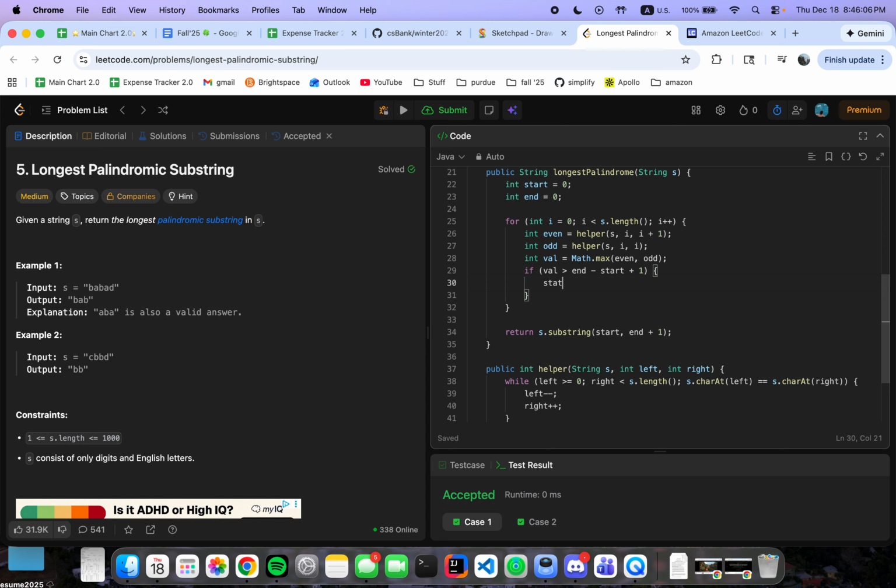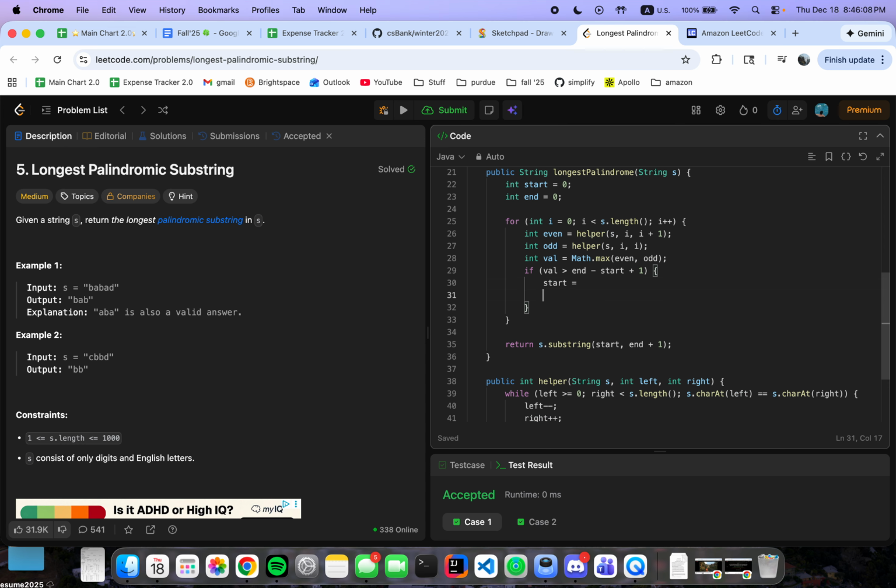So start and end, for example, let's say we are looping, our ith index is here, right, which is 0, 1, 2. So in this case, starting would be here. Start has to be 1, and the ending point has to be the one after that, right? So it's going to be basically val divided by 2. For example, val, because in this case val is 3, right?